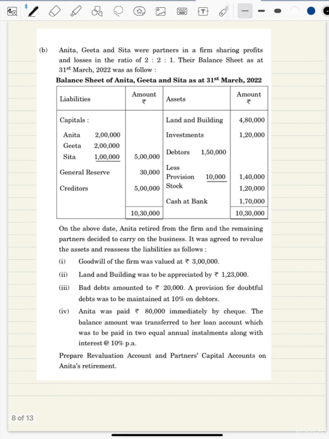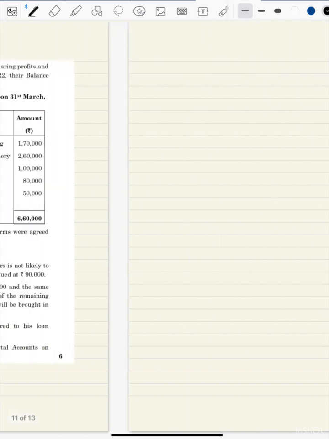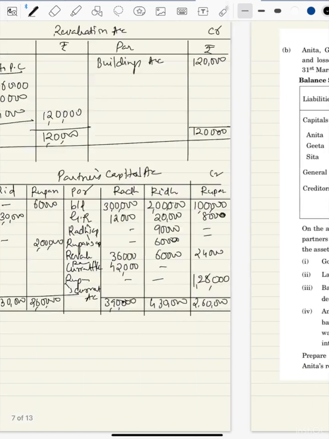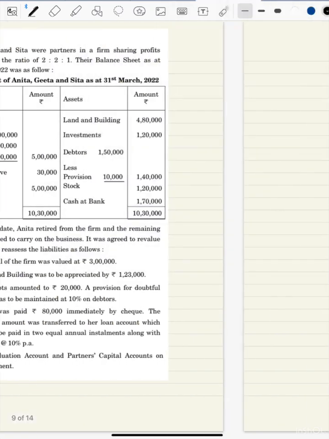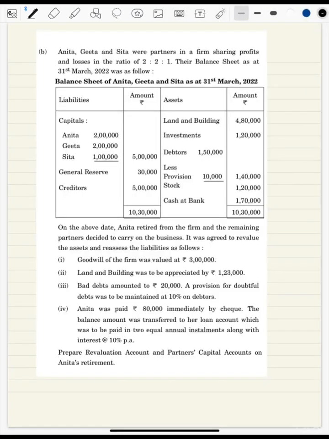Now next question. So the next question is, Anita, Geeta, Sita were partners in a firm sharing profits and losses in the ratio 2:1:1. The balance sheet is as follows. Capital is given and reserve is there. There is no loss on the asset side.